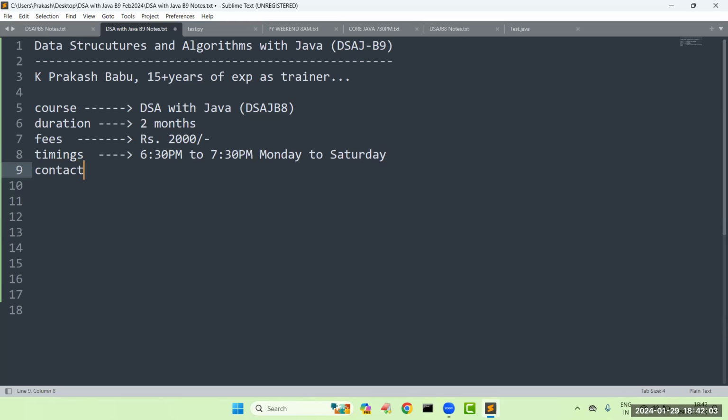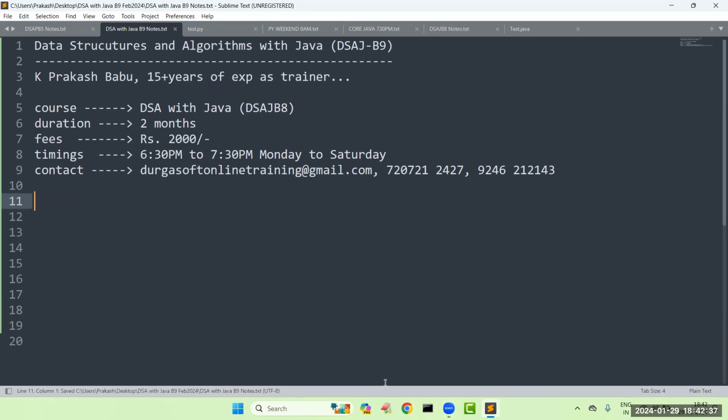Sir, to whom do we need to contact if we want to get registered? You can reach the email ID DurgaSoft online training at gmail.com, or you can contact the mobile number 720-721 9642 9246 212143. You can contact any one of these, the mail ID or the mobile number. Our admin team is going to provide support for you.